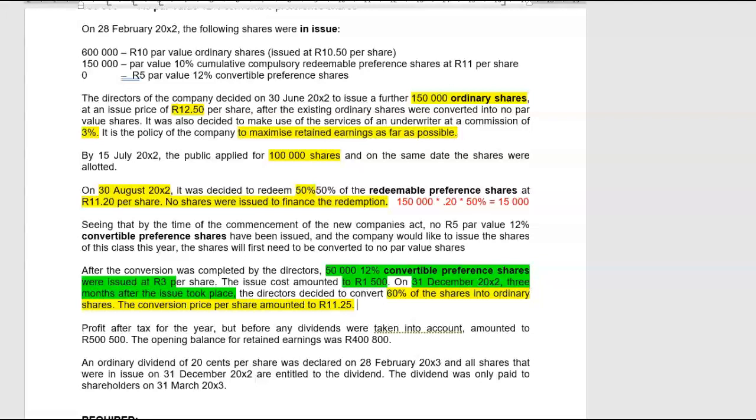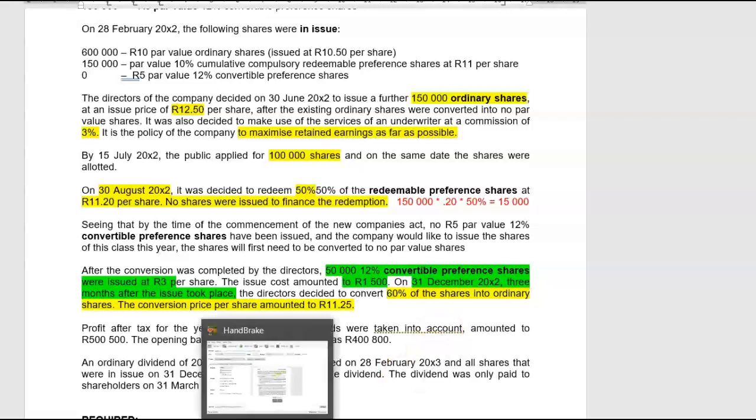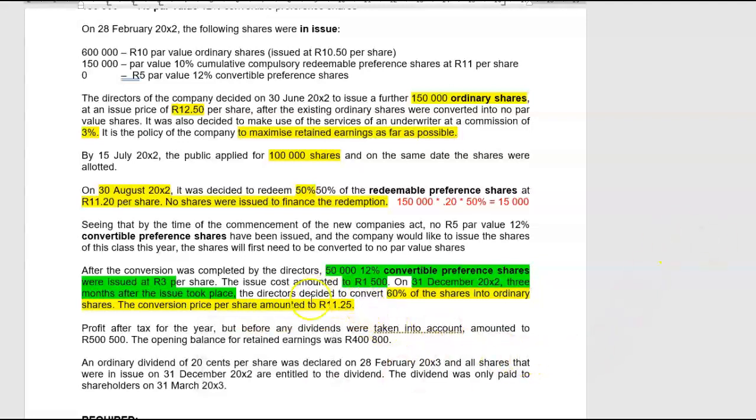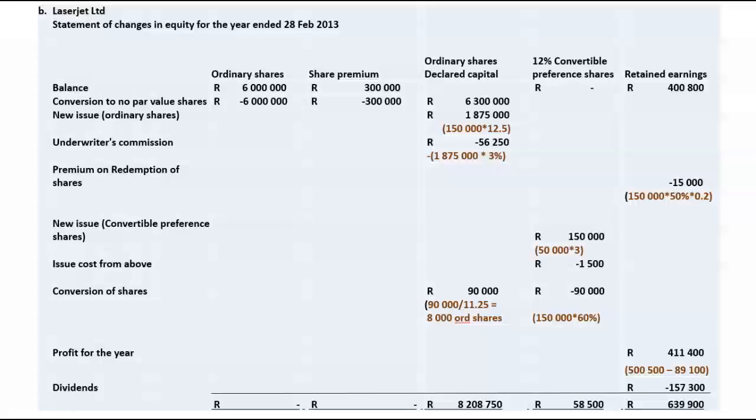Now, the question that you want to ask yourself is, how many ordinary shares do I have to issue in order to give the preference shareholders value for the 60% pref shares that they have converted? They tell me that I'm going to convert it at R11.25 per ordinary share. So the first step is to determine how much capital we have to move out of the pref share capital into the ordinary share capital.